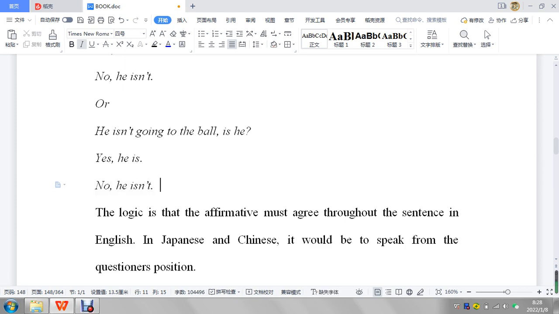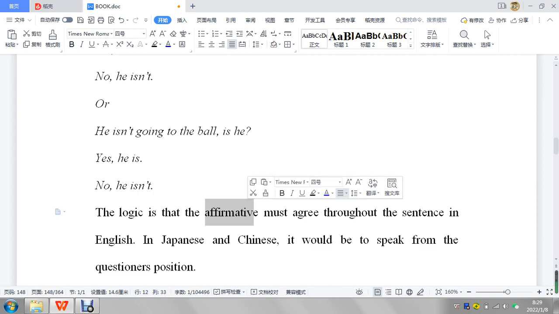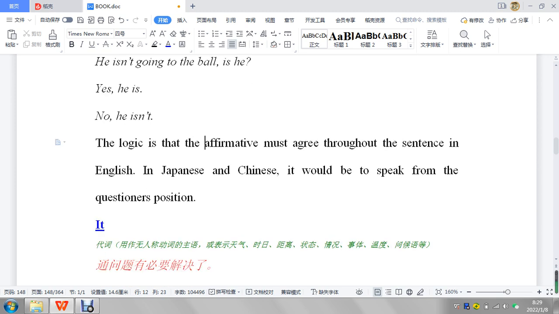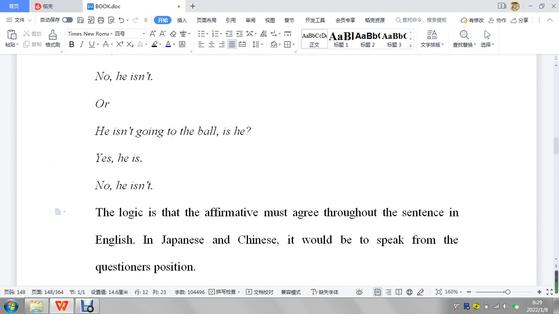So I know this is confusing because you're saying yes is like you're agreeing, but actually, yes, this meaning is a confirmation. It's an affirmation. So actually, it would be not agreeing with the speaker. Yeah, sorry about that. I know that that sounds a little bit confusing.